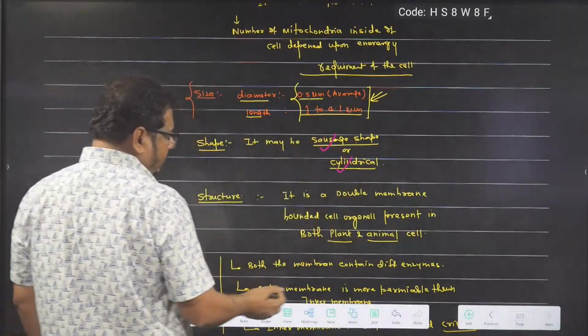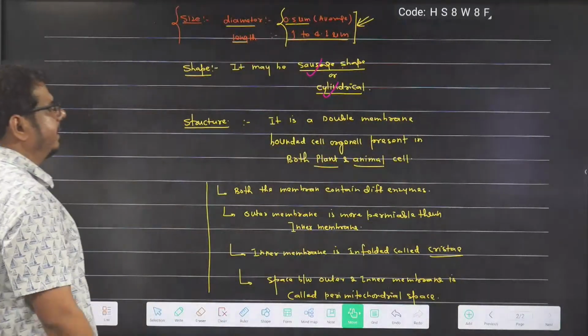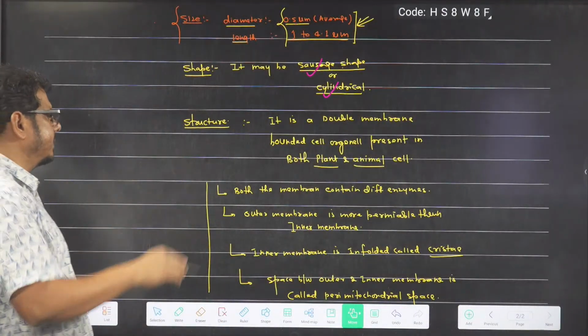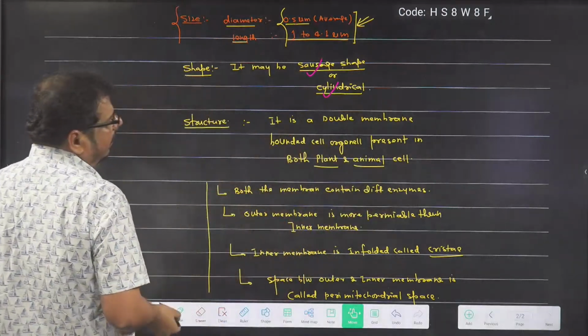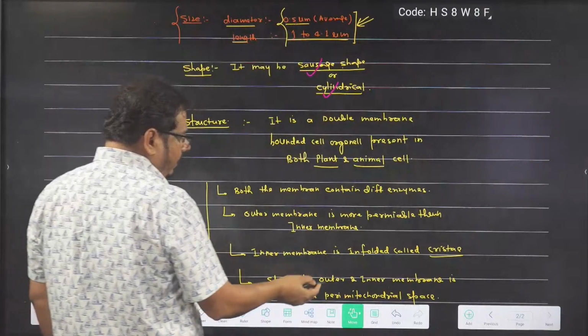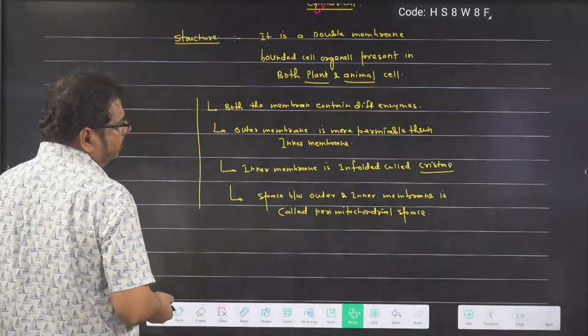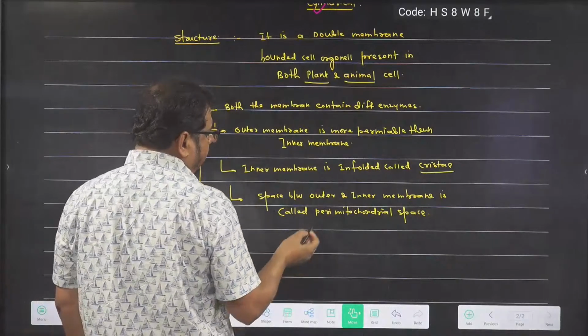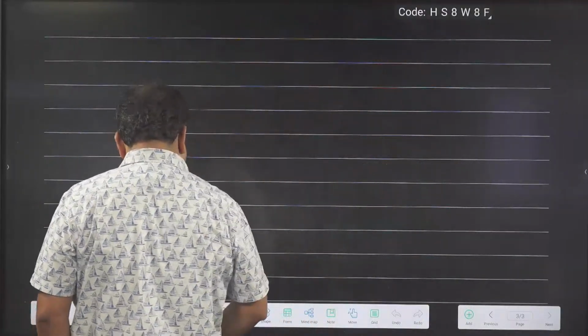If we talk about structure, I told it is a double membrane bounded cell organelle present in both plant and animal cell. Both membranes contain different enzymes. Outer membrane is more permeable than inner membrane. Inner membrane is enfolded and it is called cristae, and a space between outer and inner membrane is called perimitochondrial space. Now I am coming to the structure of mitochondria.